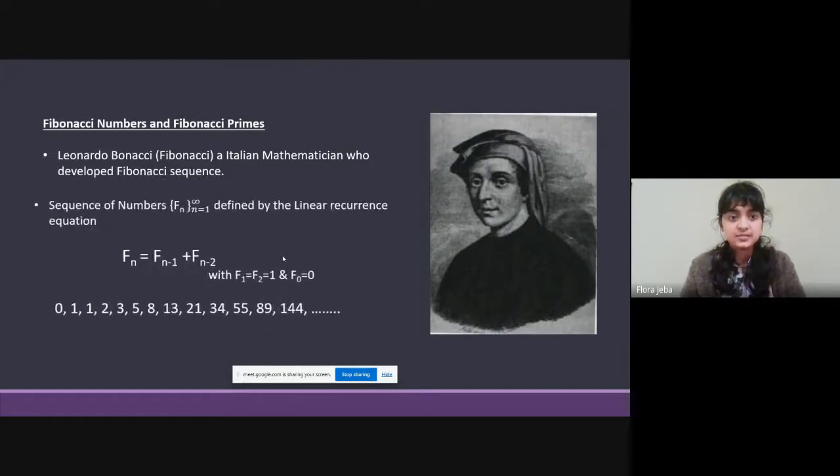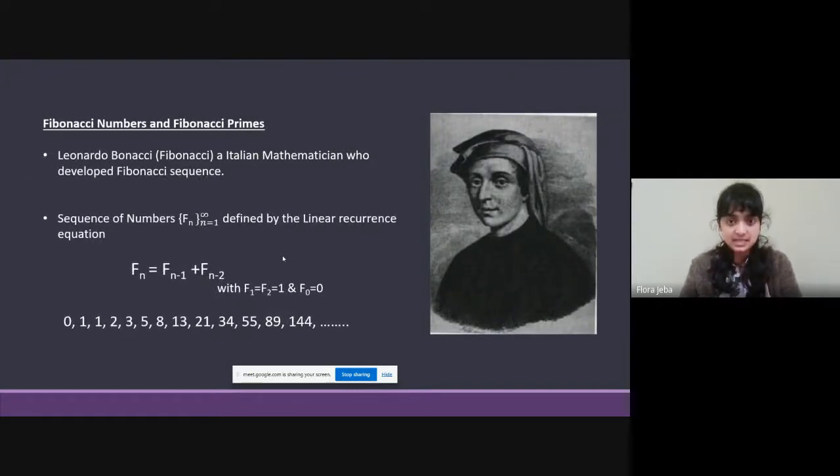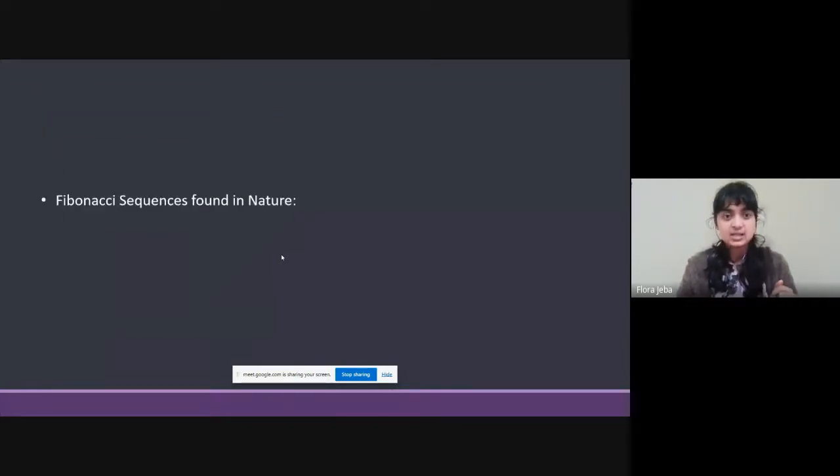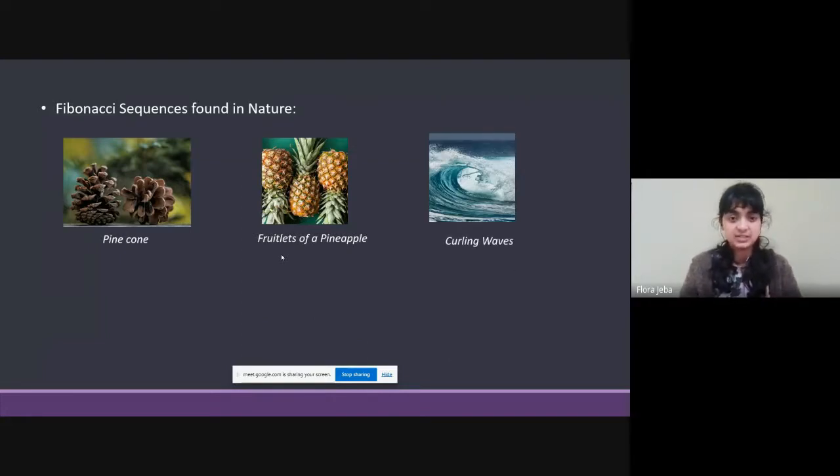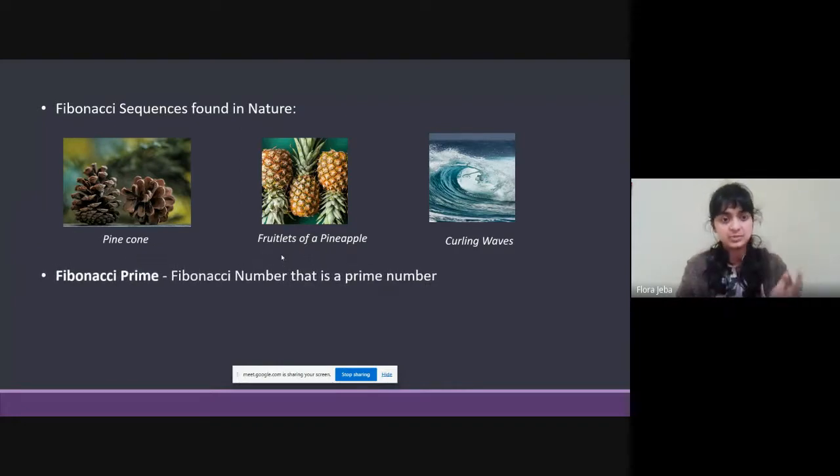So Fibonacci is an Italian mathematician. He developed a sequence called the Fibonacci sequence. The Fibonacci sequence is defined by a linear recurrence equation, Fn equals Fn minus 1 plus Fn minus 2, where F1 and F2 are fixed to 1 and F0 is 0. So that is the Fibonacci sequence. Now, the Fibonacci sequence is found in many parts of nature. For example, a pine cone, fruitlets of pineapple, a curling wave, and many more places.